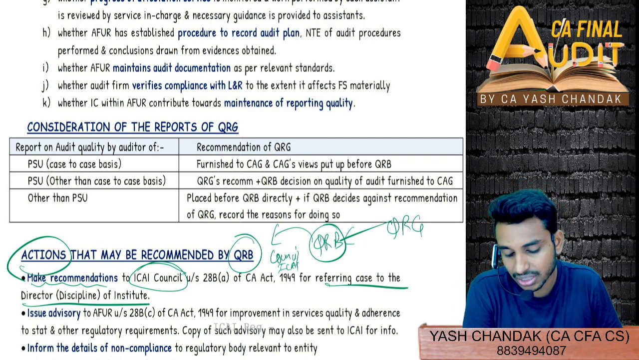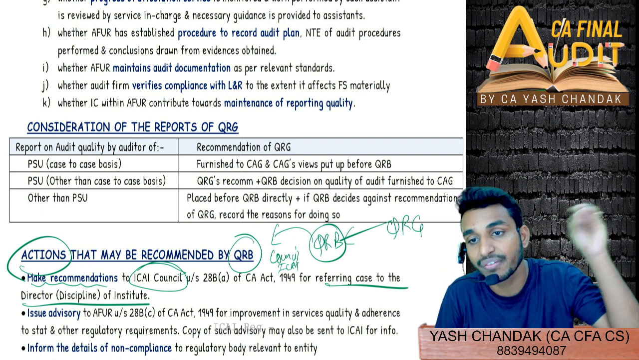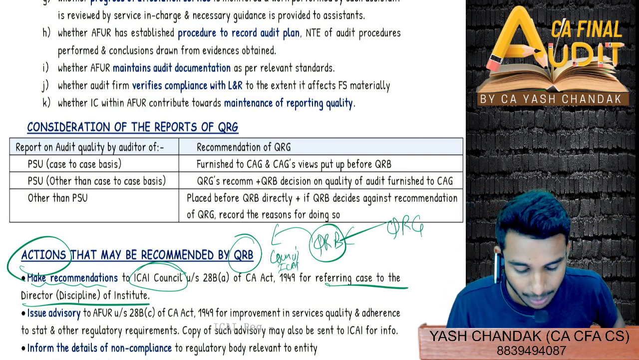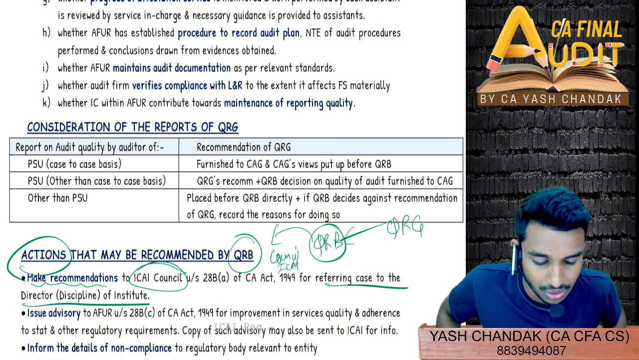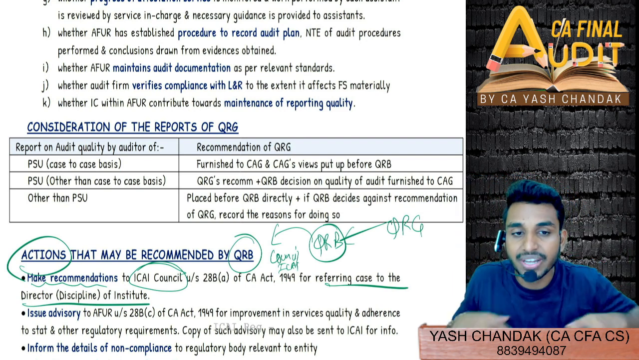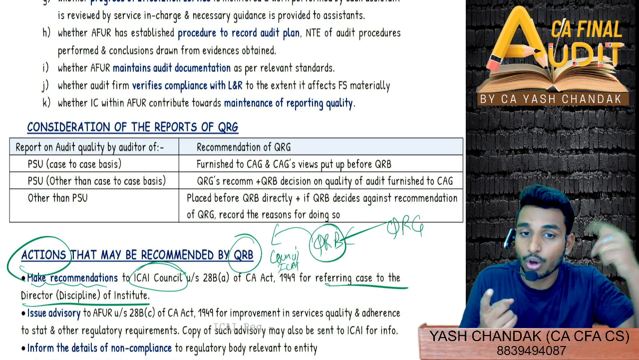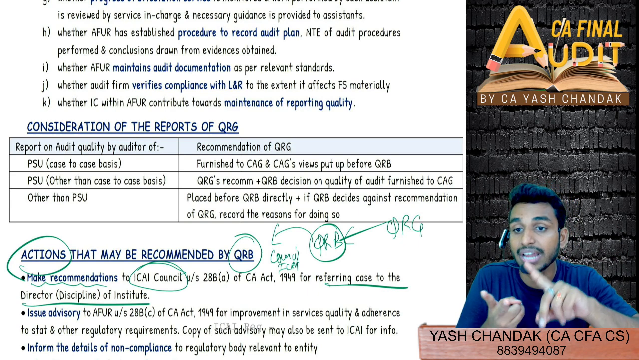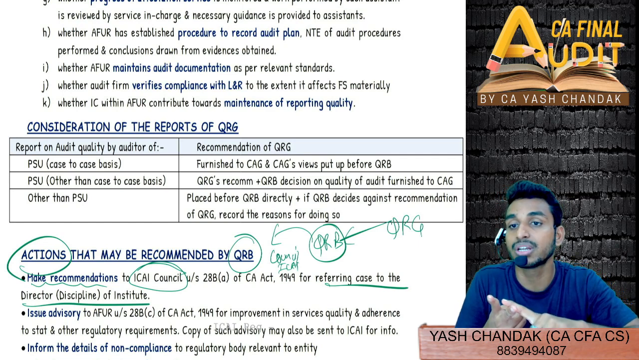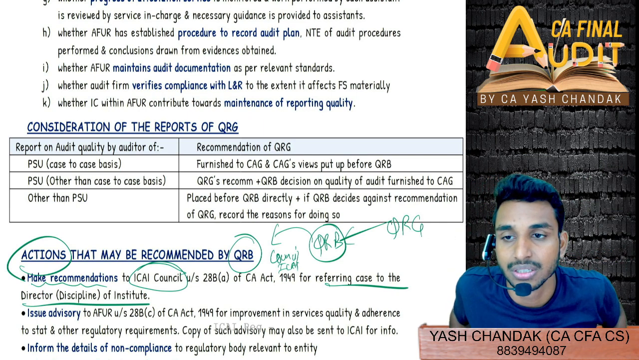In the PSU, other than the case to case basis where the quality review board has specified in point 1, in other cases the quality review group's recommendation plus the quality review board's decisions on quality of audit shall be furnished to the C&AG lastly. So when everything is over, that means QRB's recommendation forwarded to QRG, along with what they have decided, QRG's recommendation plus QRB's decision, both will finally be forwarded to C&AG.